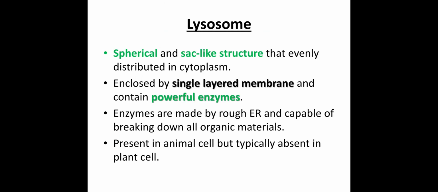Let us talk about the next cell organelle, that is the lysosome. Lysosomes are spherical, nearly round, sac-like structures that are evenly distributed in the cytoplasm. A lysosome has a single-layered membrane and contains powerful enzymes. Where do these enzymes come from? These enzymes are made by the rough endoplasmic reticulum, and they have the power to break down all organic material.